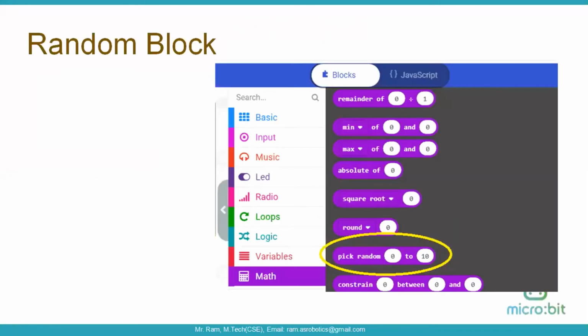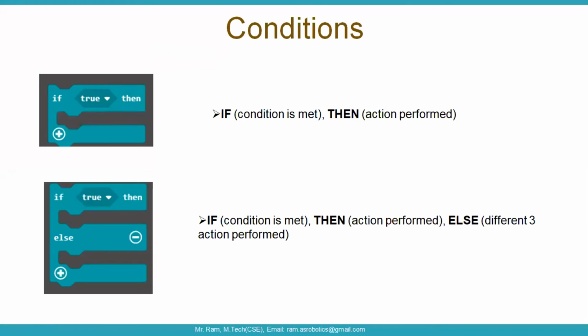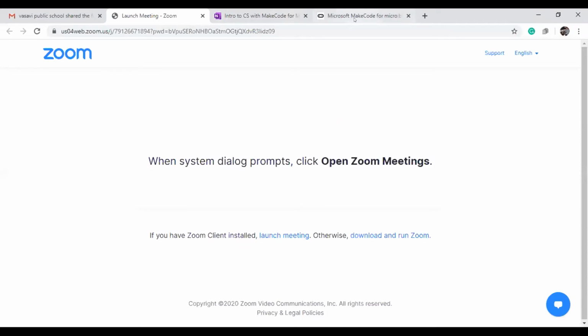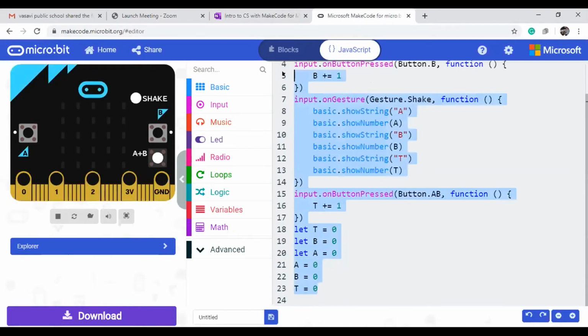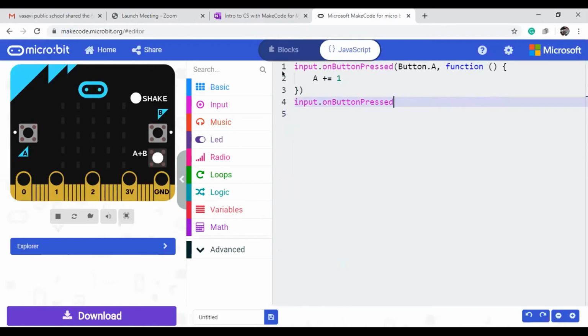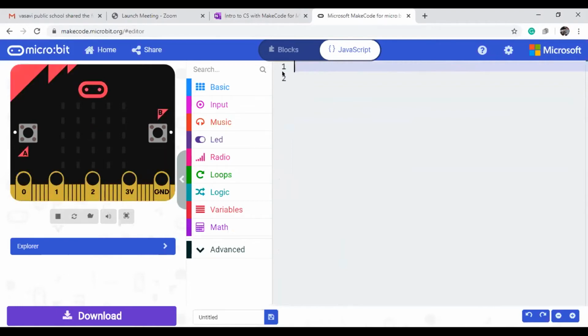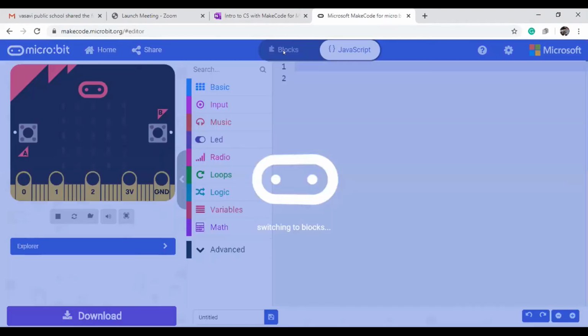So in the programming I will explain. Now I will go to programming. Here, see here, okay, here if you observe, what is the first one? If block.